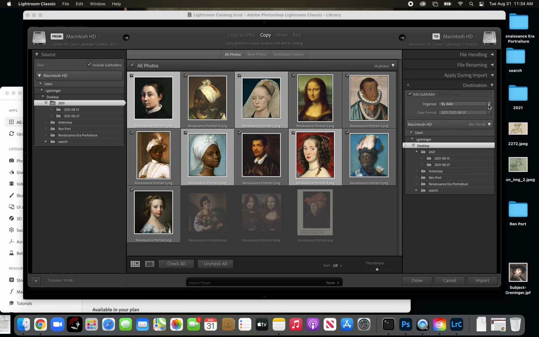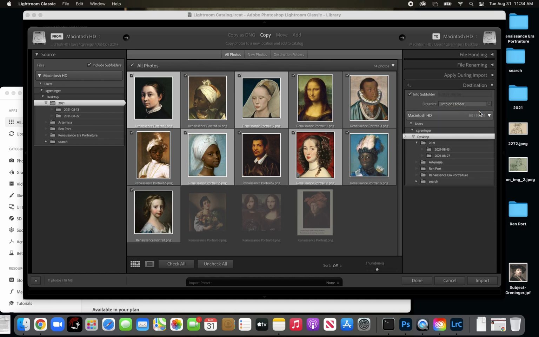You don't really want to do that unless you want to keep track of your dates. I like to just do it into one folder because then it's easy to find. And then you want to tell it where to go. So I'm just going to tell it to go to the desktop so I can find it easily.